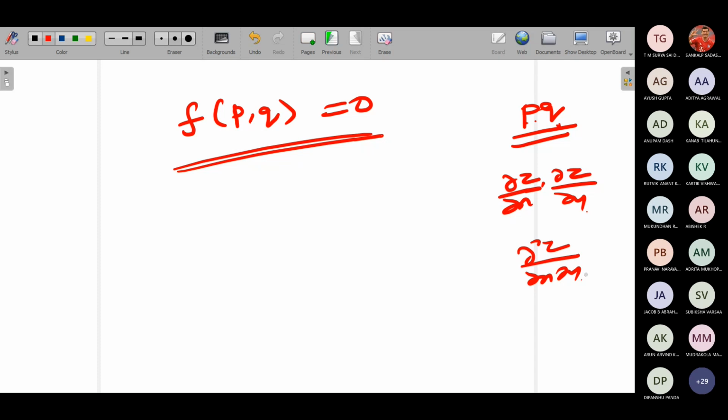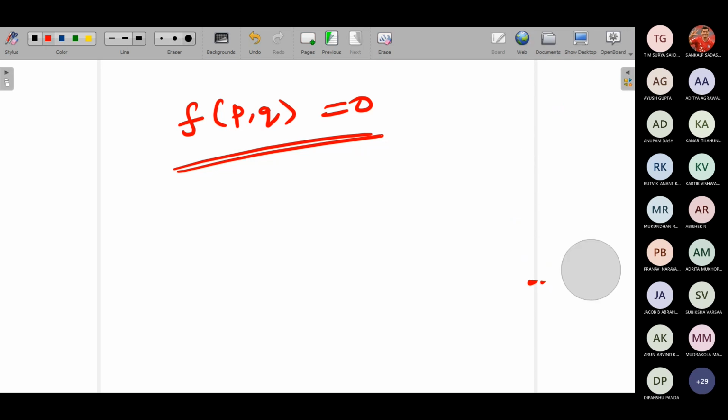What can you say about p and q? Is it a linear equation or non-linear equation? Is it linear? We have only one term here, p and q. It's a non-linear equation, but the order of these two equations is 1. So that was the first topic we saw. So we have seen first order non-linear PDE. Order is 1, but non-linear PDE. Non-linear means the power should not be 1 here. Linear is when the power should be 1 or the power should be same. So that's the first topic we see.